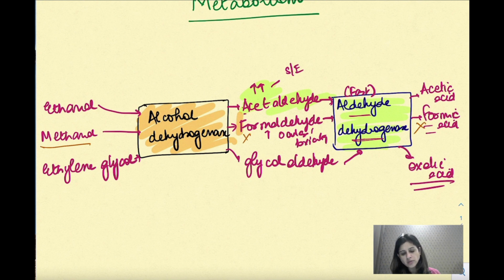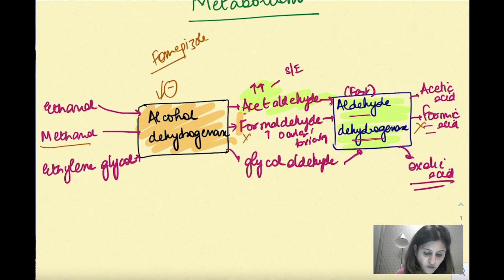In ethanol intoxication, when we are creating aversion to ethanol, the aversion will only be from acetaldehyde. If you block alcohol dehydrogenase or go further, it will make no difference. Okay. So in methanol poisoning the important thing is that you have to stop formation of formaldehyde. This very step needs to be blocked.